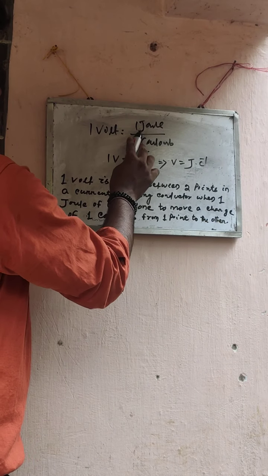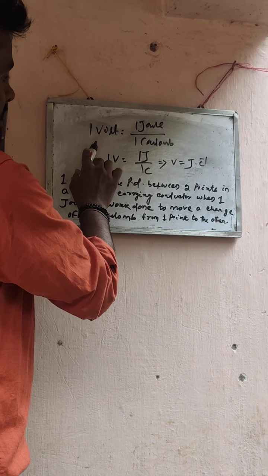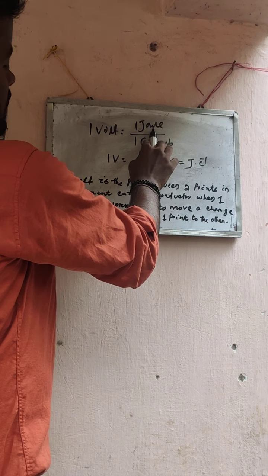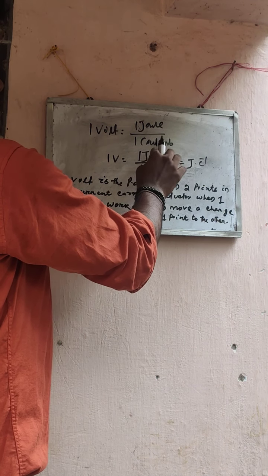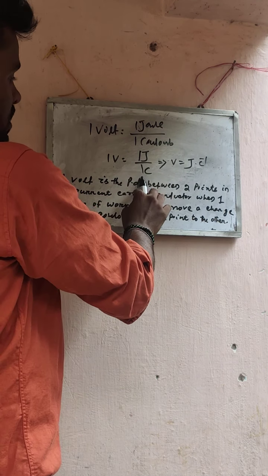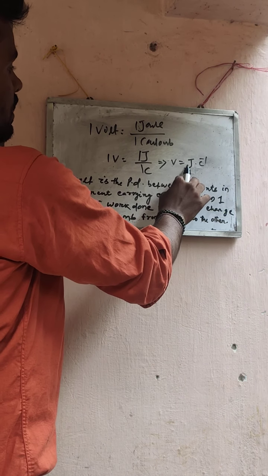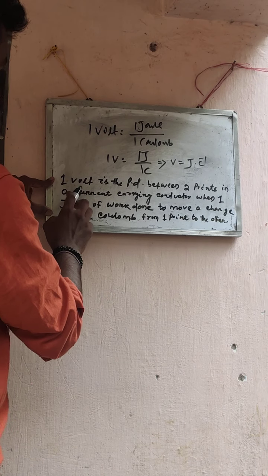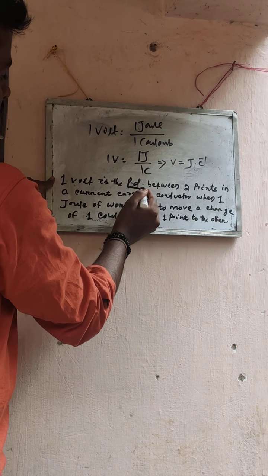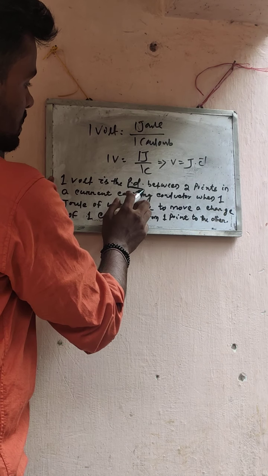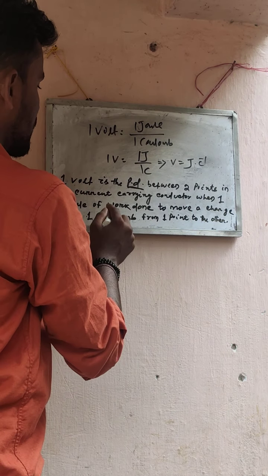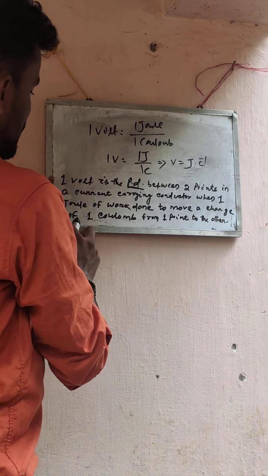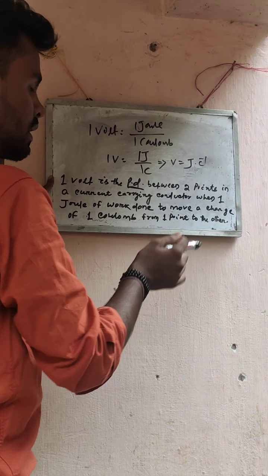So 1 volt equals 1 joule per 1 coulomb, because you know that the potential difference equals work done by charge. The unit of work done is joule and the unit of charge is coulomb. So 1 volt equals 1 joule by 1 coulomb, or 1 volt equals joule into coulomb inverse. So write down here a note: 1 volt is the PD, PD means potential difference. 1 volt is the potential difference between 2 points in a current carrying conductor when 1 joule of work is done to move a charge of 1 coulomb from one point to another.